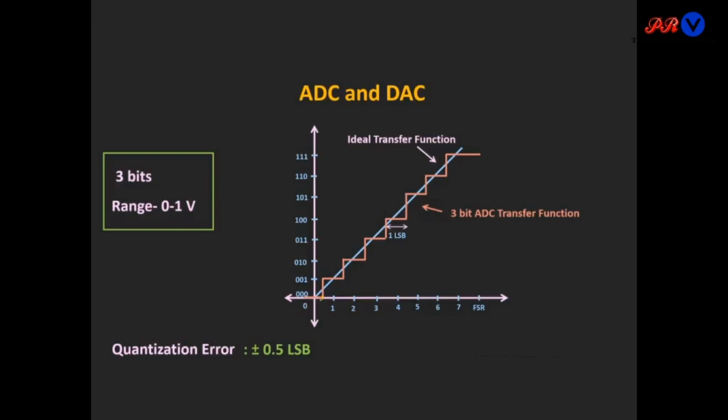So, the quantization error here is reduced from 1 LSB to 0.5 LSB, which means now if the voltage changes from 0.5 volt to above that range, then the output of the ADC will change. In this way we can reduce the quantization error by shifting our staircase transfer function curve to the left side. This is all about the quantization process.